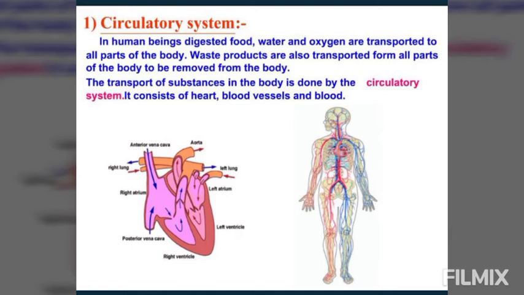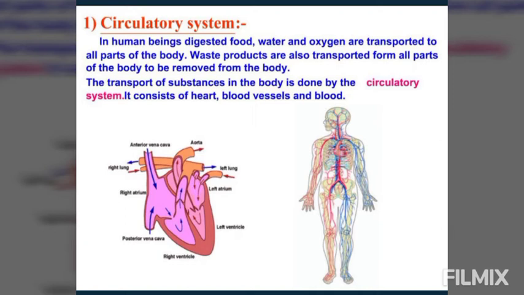Blood mainly carries or transports the following substances. First, the digested food from the small intestine to all the parts of the body. Second, oxygen from the lungs to the cells of the body. And the third is the waste products produced in the body for removal from the body.